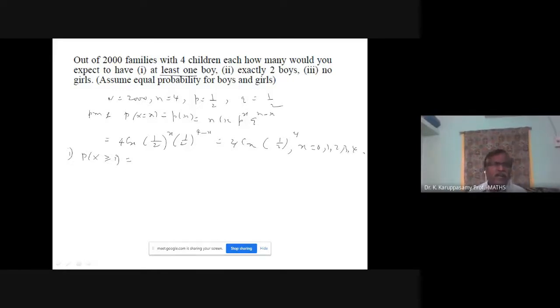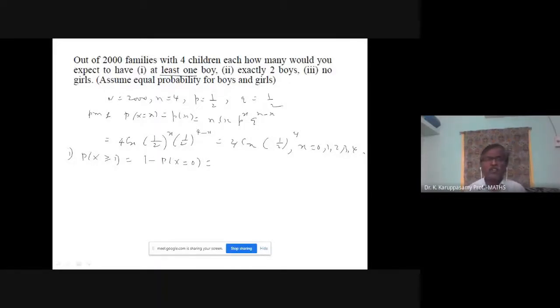For finding x greater than or equal to 1, you find 1 minus probability of x equal to 0, since the complement of x greater than or equal to 1 is x less than 1, which has only one option, x equal to 0.